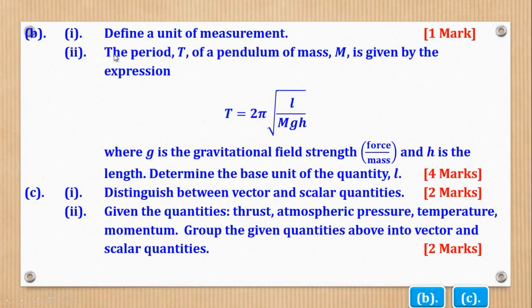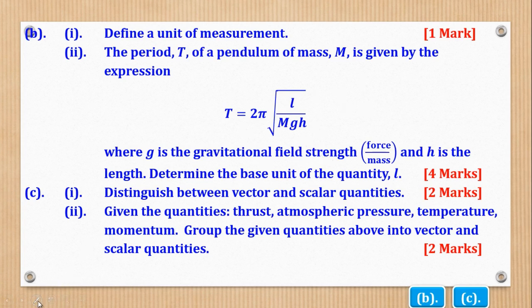Roman 2 says the period capital T of a pendulum of mass m is given by the expression this: T is equal to 2 pi square root of L over mgh, where g is the gravitational field strength. Okay, I know by now you have not yet covered gravitational field strength, because it is easily understood under the topic of gravitation.